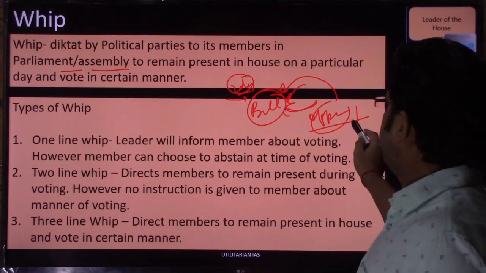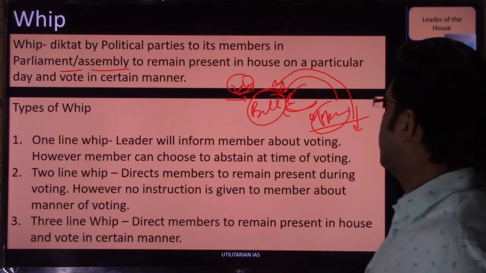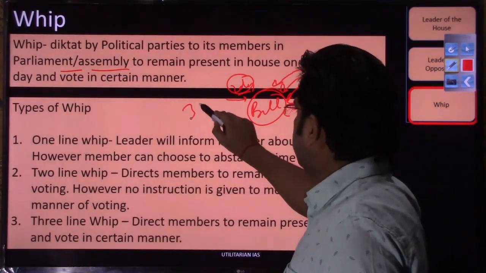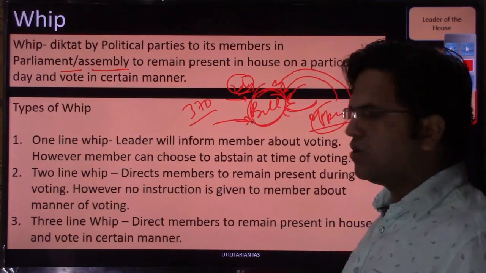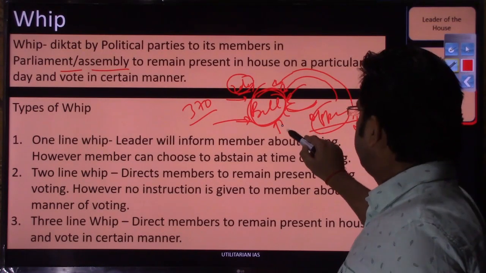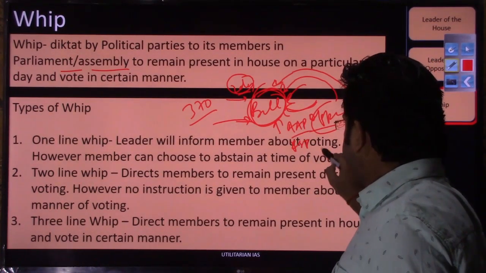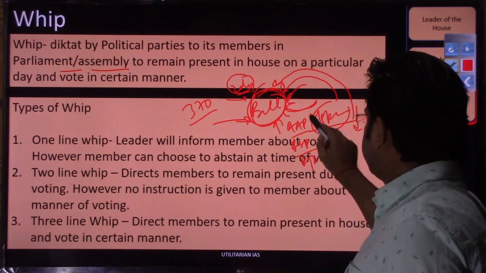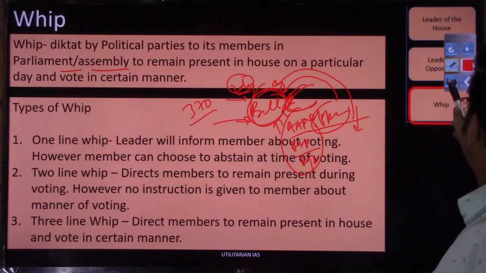If any of the parties feels that whatever bill has been brought by the government is right, they can support it. So for example, on 370, the government supported this bill because it had been brought by them only, but along with the government you had smaller parties like AAP, BSP, BJD. So these parties as well supported this bill. Depending on what their stand is, they will support or oppose.